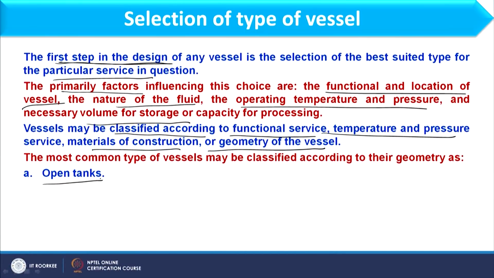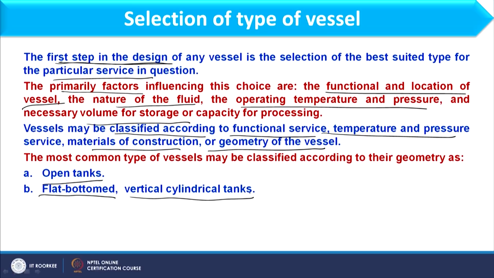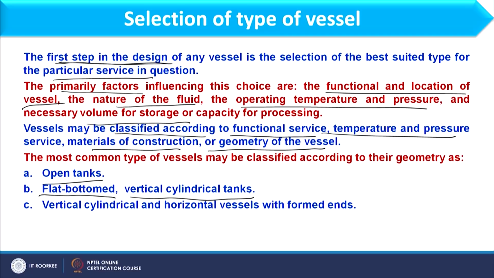Open tank, you understand, is when something is kept without covering it, that we can consider as an open tank. Next is the flat bottomed vertical cylindrical vessel. Okay. So, I have a vertical cylindrical vessel, and at both ends we provide a flat head. Okay. And the third classification in that category is vertical cylindrical and horizontal vessels with formed heads.